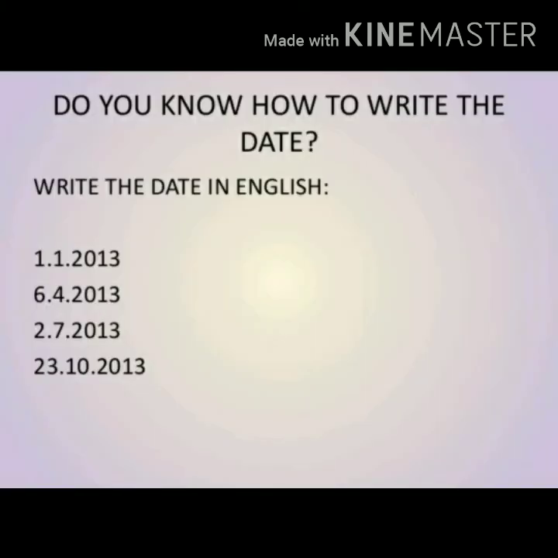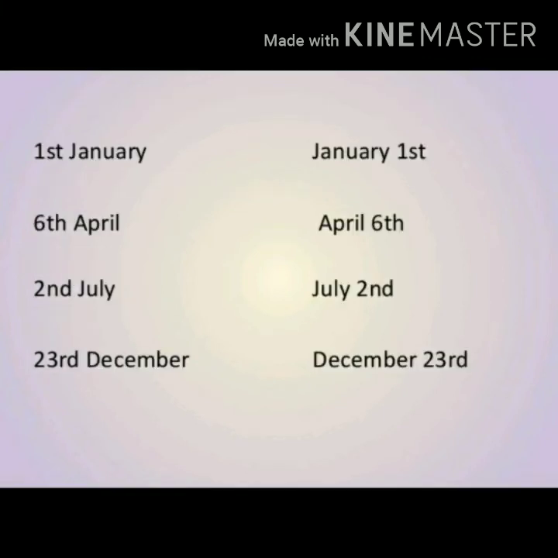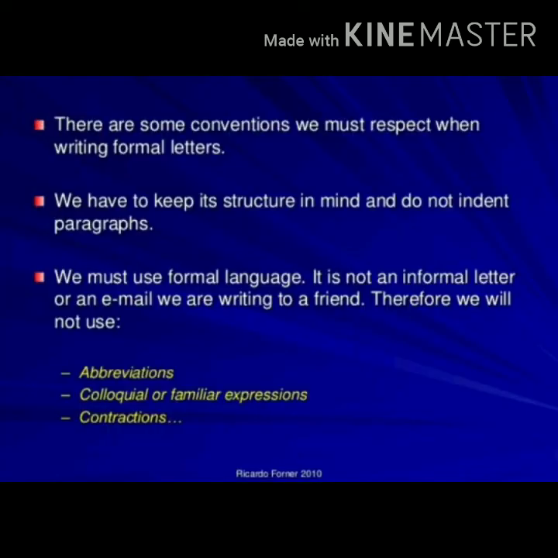One more thing I want to discuss here is how to write the date in English. Means how to write the date while writing the formal letter. So you can write it in either way. It is given like 1st January or January 1st, 6th April or April 6th, 2nd July, July 2nd, 23rd December or December 23rd. Either way it is correct. So I hope this much is clear to everybody.